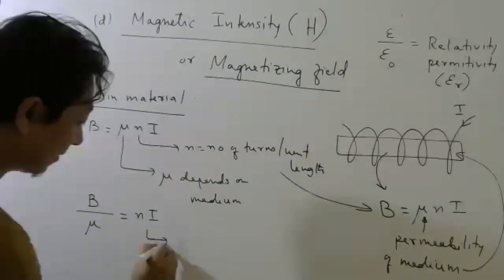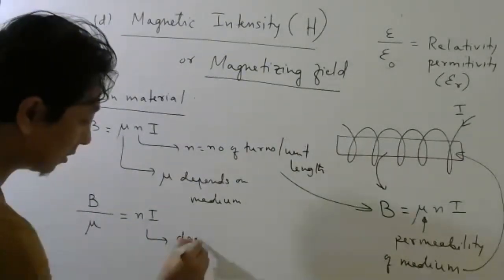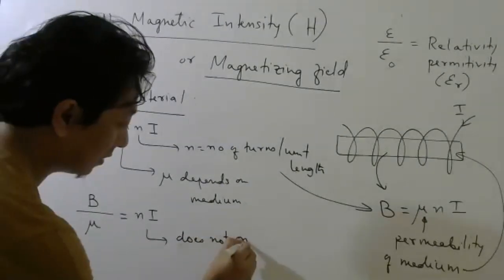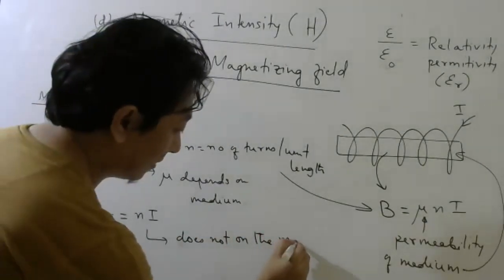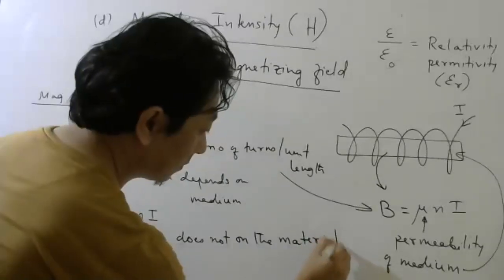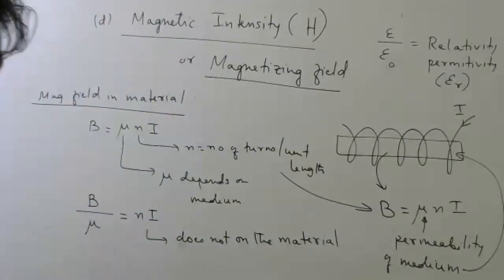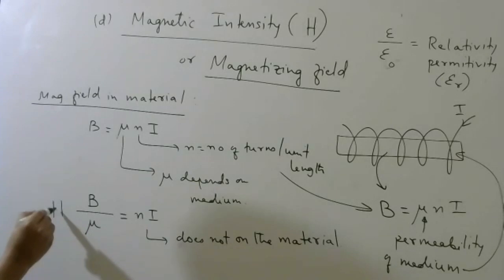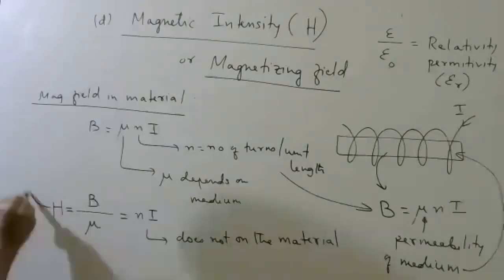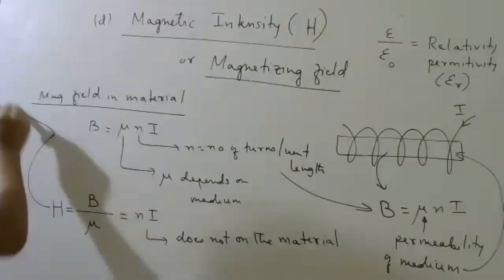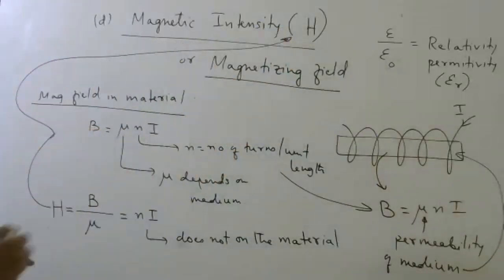This quantity does not depend on the material. Okay, students, and this quantity is what we call magnetic intensity. So what is magnetic intensity?